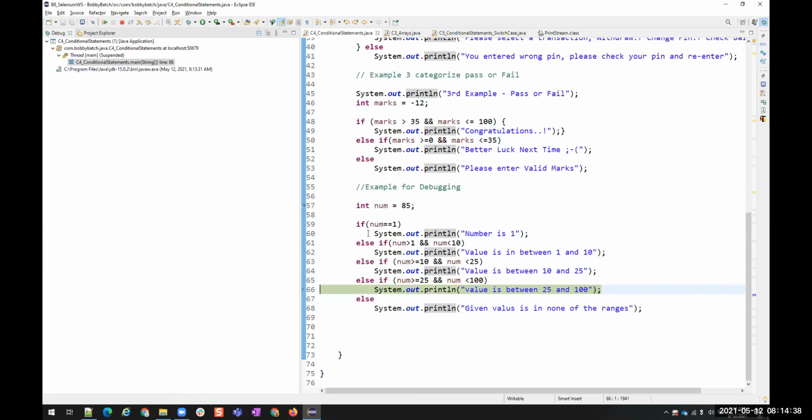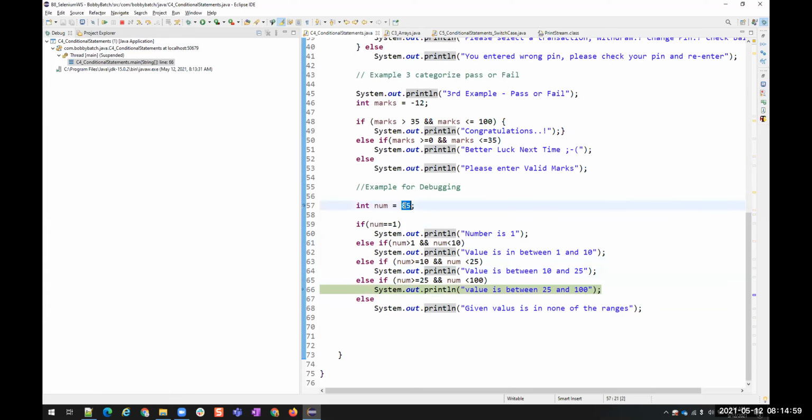You see, till here it is not executing these statements. But when it is matching, it is executing the statements inside that condition. That is one point. And the second point is, until it finds a matching condition, it is verifying all the conditions, right? It checked with this condition, it checked with this condition, it checked with this, and it checked with this.